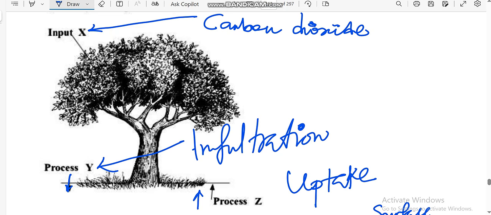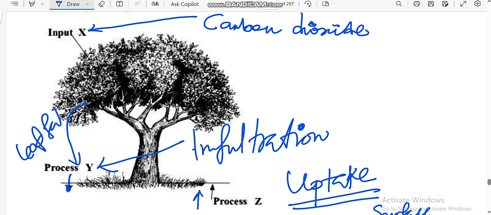This one is called uptake. There are other processes that they may ask, such as the falling of leaves, which is called leaf fall. That process is one they usually like to ask. Then also plants losing water, which is transpiration. Okay, so this is it.